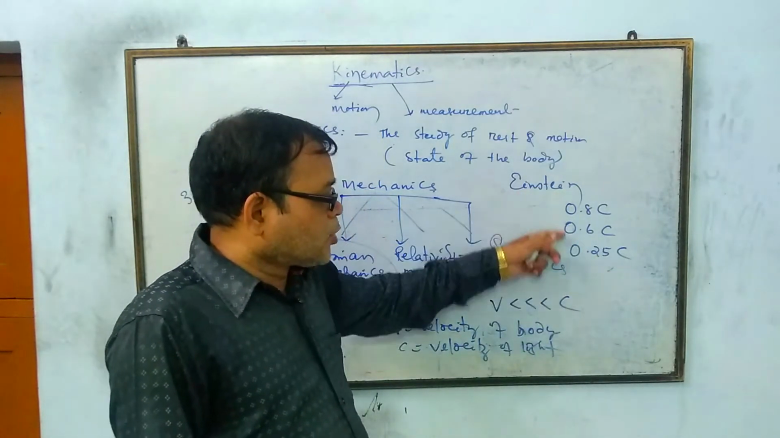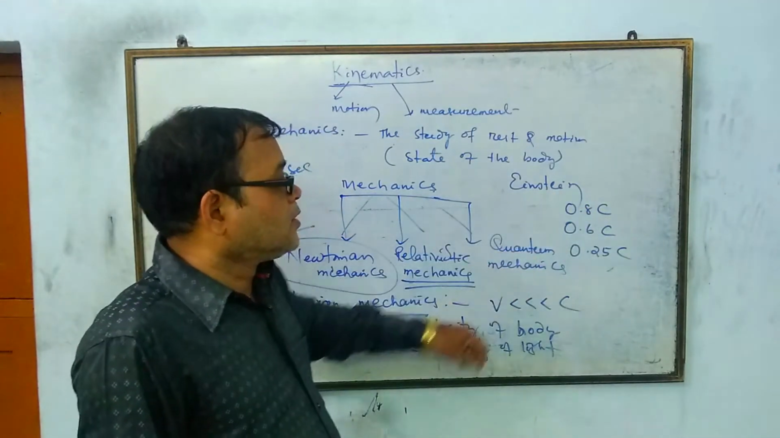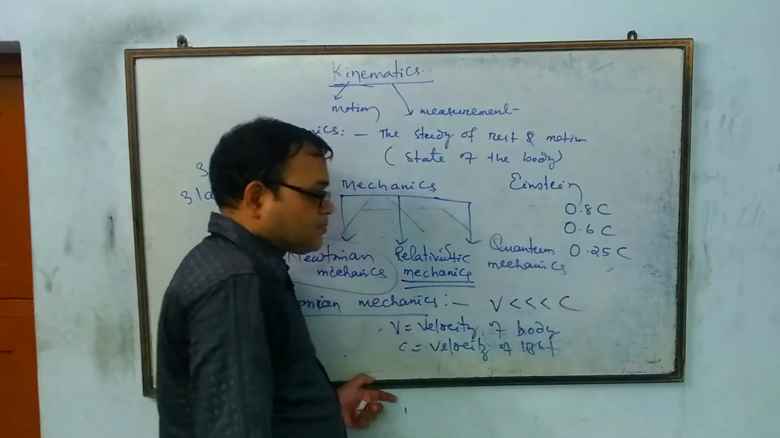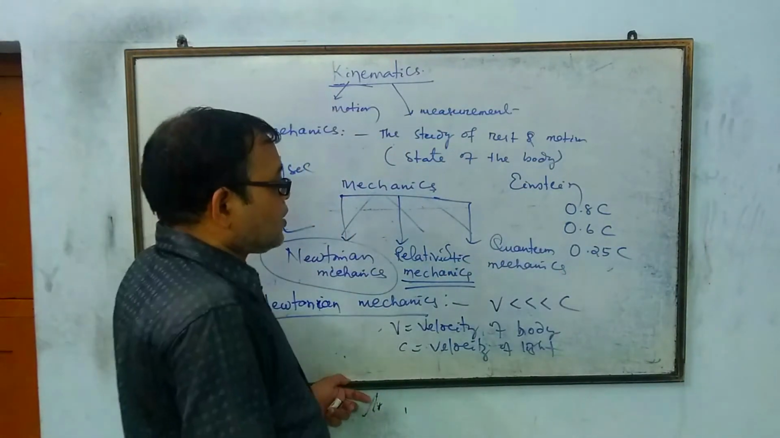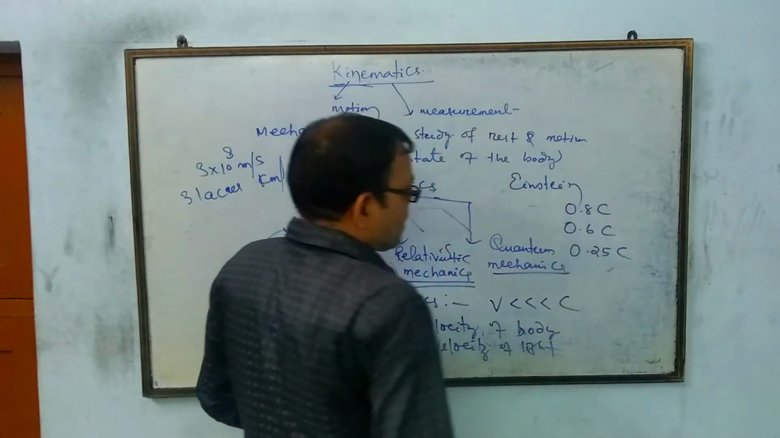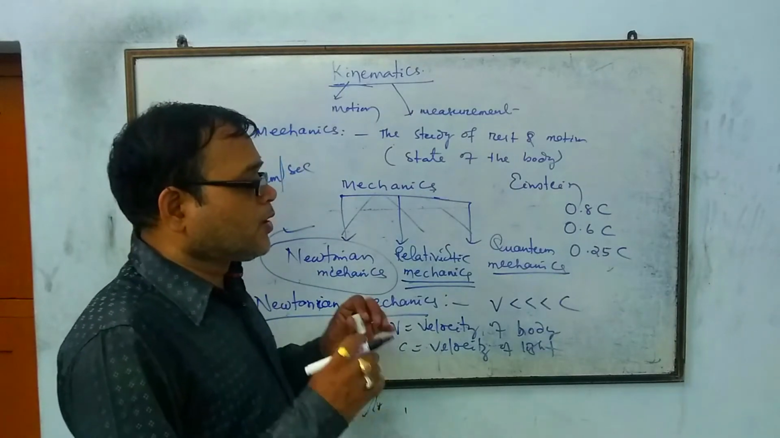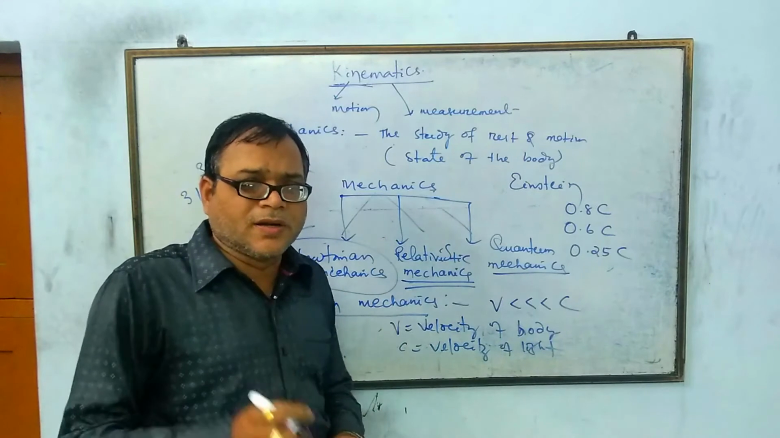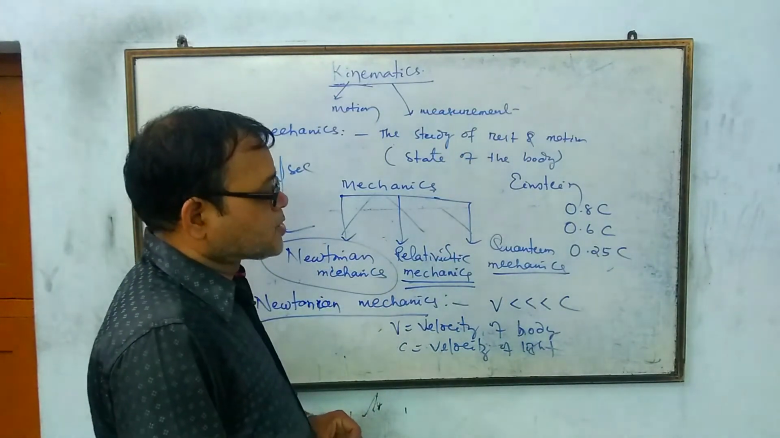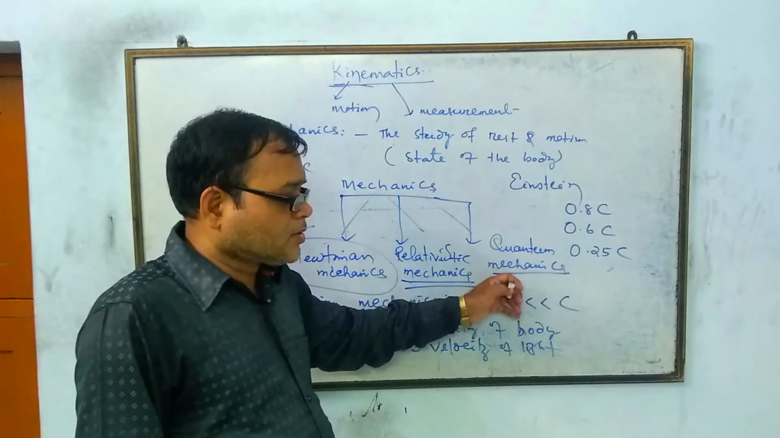If the velocity of the body is compared with the velocity of light, then the bodies which lie under this category belong to relativistic mechanics. Then there is quantum mechanics, proposed by Max Planck. Here, the very small entities, like electrons, protons, neutrons, alpha particles, beta particles, all lie under quantum mechanics.